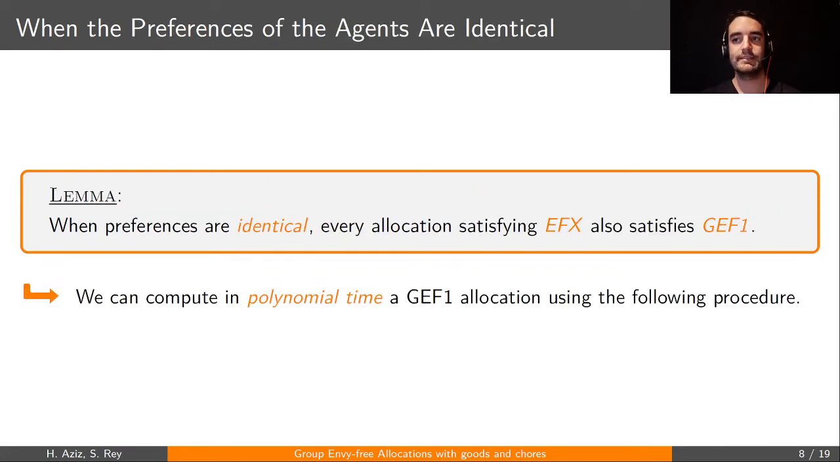Okay, let's start with a natural preference restriction, that is when the preferences are identical. When the preferences are identical, we can show that any EFX allocation, envy-free up to any item, also is GEF1. So if we manage to compute an EFX allocation, we would also find a GEF1 allocation. And what we actually show is that it's rather simple to compute an EFX allocation in this setting, and we can do as follows.